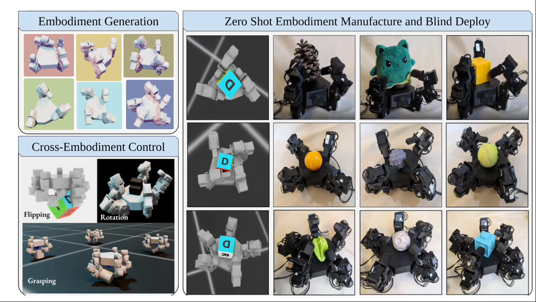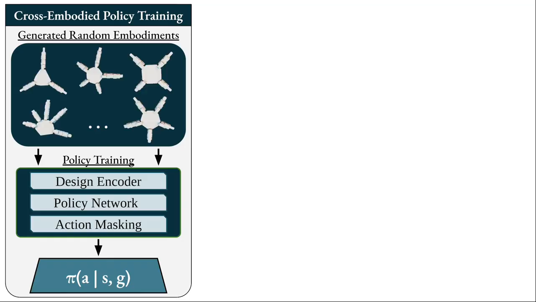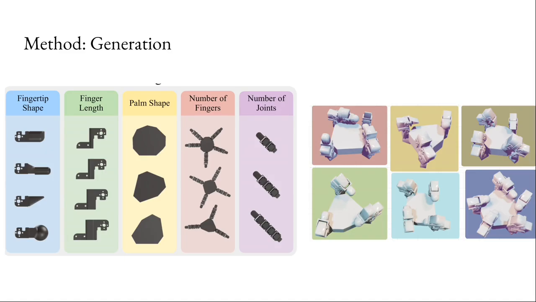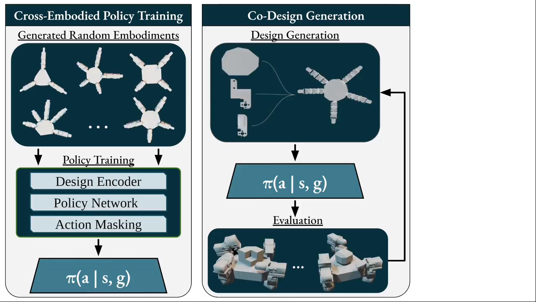To generate these hands, we introduce a parametric hand generator that creates large numbers of diverse, physically valid robot hand morphologies for cross-embodiment pre-training. The generator first samples palm layouts by placing finger bases around a variable radius circle and forming a convex palm mesh from the resulting grip points. It then samples each finger's structure, joint count, link length grammars, and fingertip geometry from a structured design space to produce richly varied morphologies. Every generated hand includes pre-computed collision geometry, realistic joint limits, and consistent kinematic representations, enabling scalable and reliable simulation. These hands are then used to train a family-specific, cross-embodied policy for each task and saved as checkpoints for evaluation. The policy requires a morphology encoding in order to identify each design input.